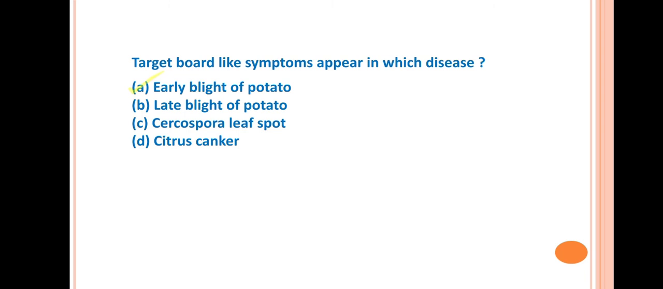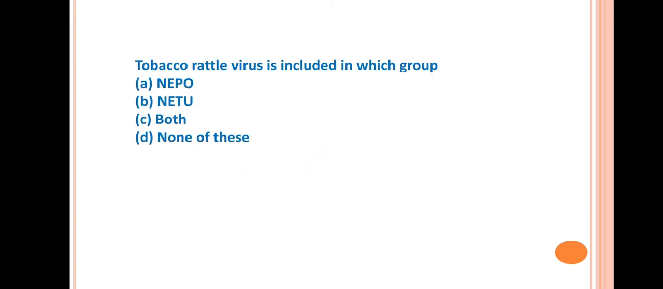Next question is target board-like symptoms appear in which disease? So the answer is early blight of potato. Target board symptom is a characteristic symptom of early blight of potato that is caused by Alternaria solani. Please remember this.